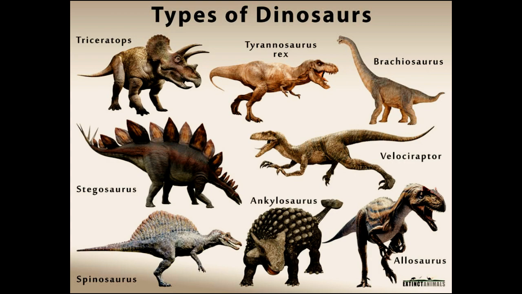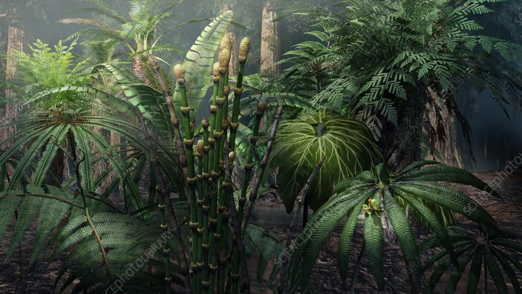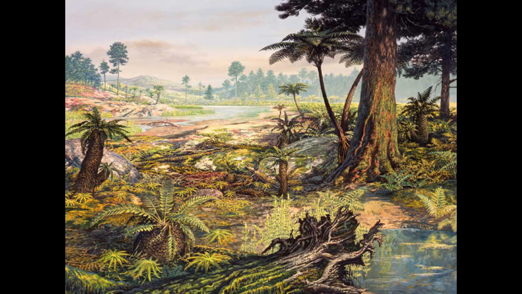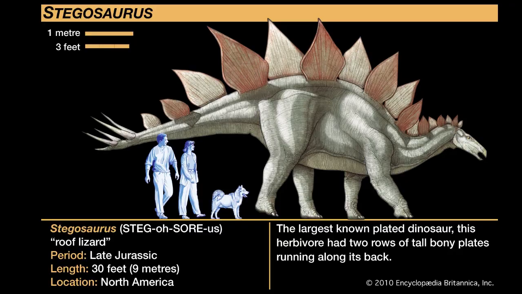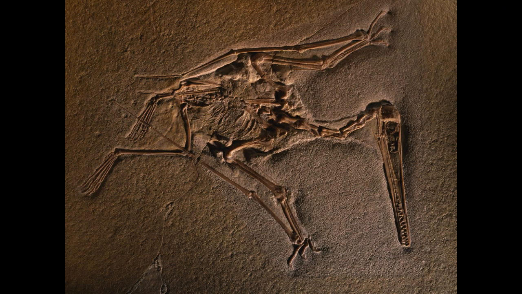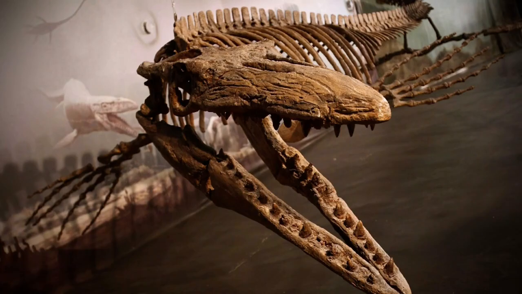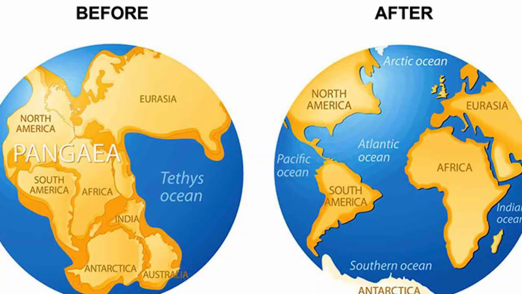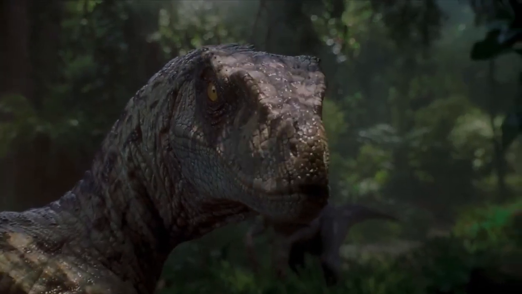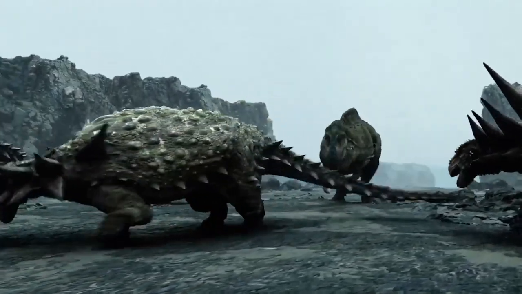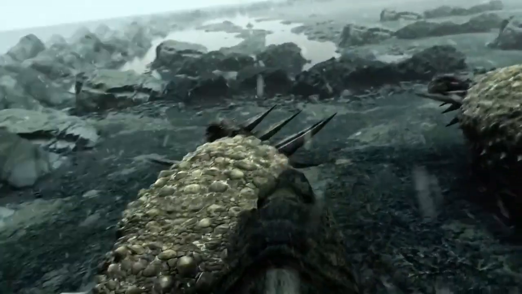Lush vegetation grew in the Jurassic period, providing plenty of food for plant-eating dinosaurs, such as this Stegosaurus. A single land mass, Pangaea, split into two, creating Laurasia in the north and Gondwana in the south. Despite this separation, similarities in their fossil records show that there were some land connections between the two continents early in the Jurassic. These regions became more distinct later in the period.